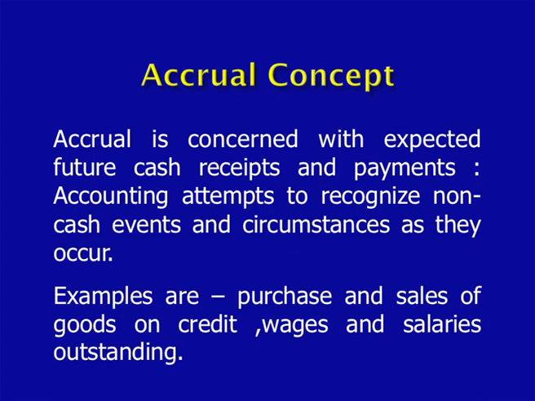Once it becomes due, we recognize that event, we recognize that business transaction and report it in the books of accounts. For example, purchase and sale of goods on credit and wages and salaries outstanding. Now we have not paid the salaries, we have not paid the wages, it is still outstanding, but still we treat it as if it is paid. So once it becomes due, it is an obligation, so therefore it is an expense.